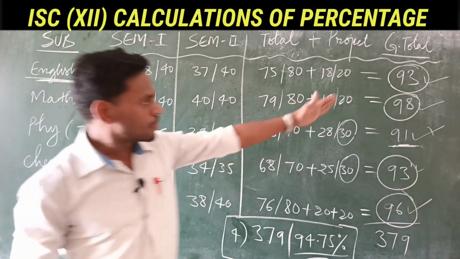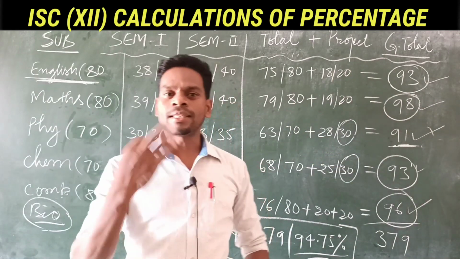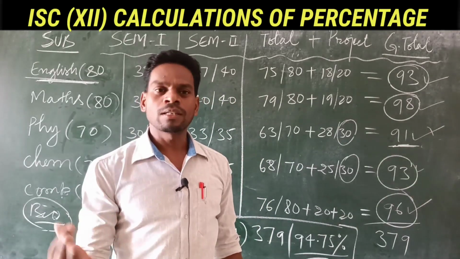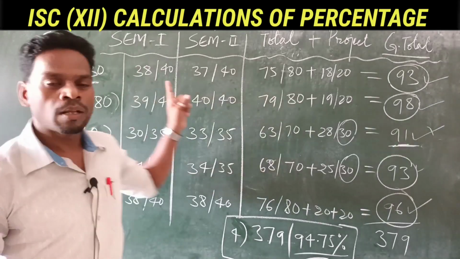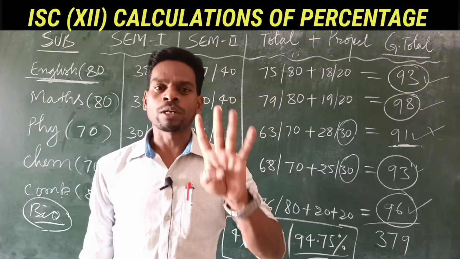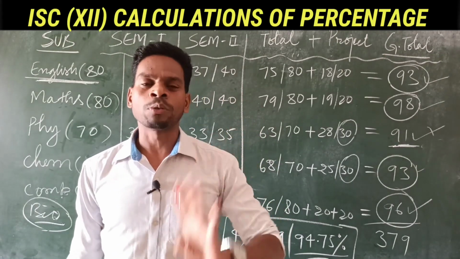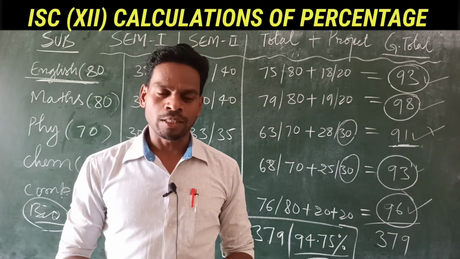We have to select any 3 subjects in which you have got more marks, and take English as compulsory. So 4 subjects you have to take, and out of those 4 you calculate the percentage.